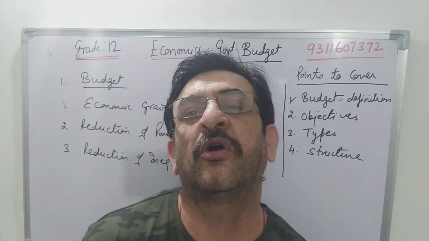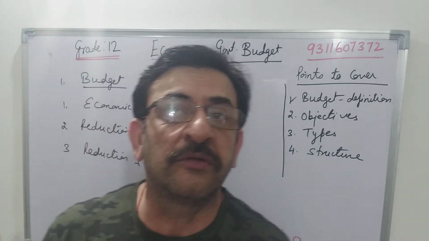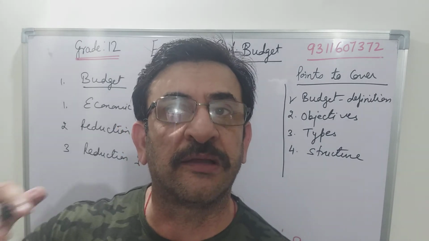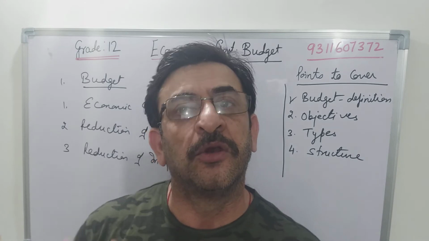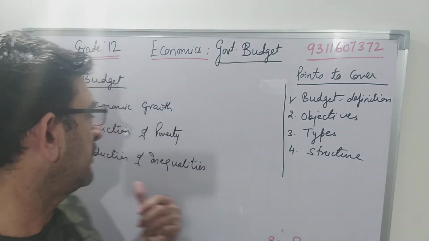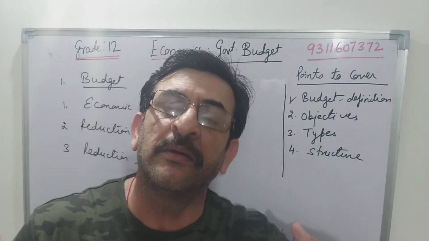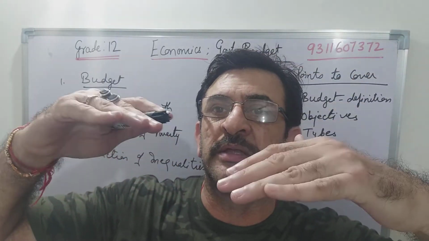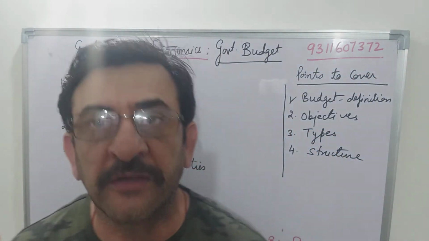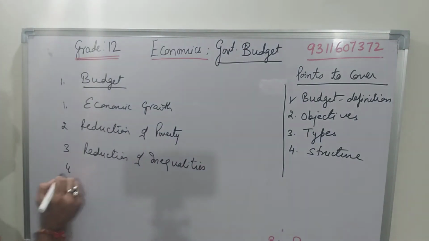So the government is using all that in order to provide facilities even to that section, because they are also citizens of that country. It is the duty of the government to provide everything to everyone. So here they can reduce inequality by extracting more taxes from the rich class and giving more benefit to the poor class, so that both will almost come together at the same pace of life. They will enjoy a standard of living in their life. This is how they are using this budget for upgrading their citizens.